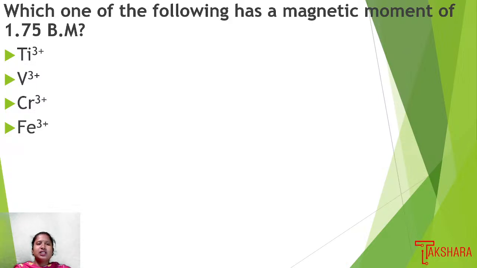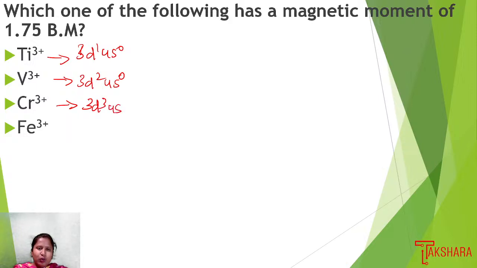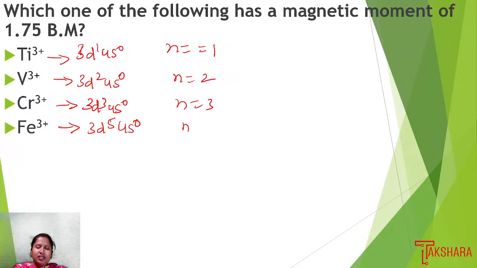Among the given options, which has a magnetic moment value of 1.75 Bohr magneton, they are asking. If I write the number of unpaired electrons, titanium plus 3 has the configuration 3d1 4s0, vanadium plus 3 has 3d2 4s0, chromium plus 3 has 3d3 4s0, then iron plus 3 has 3d5 4s0. So n equals 1, n equals 2, n equals 3, n equals 5.